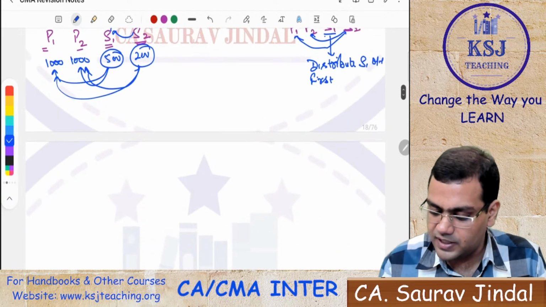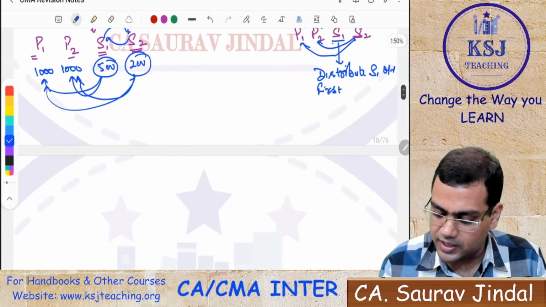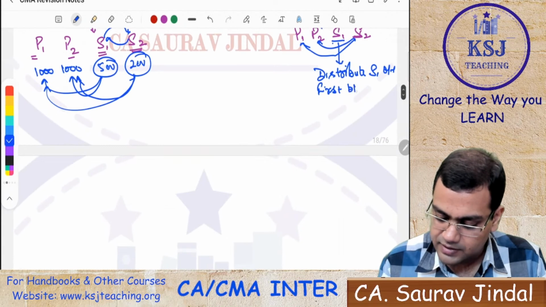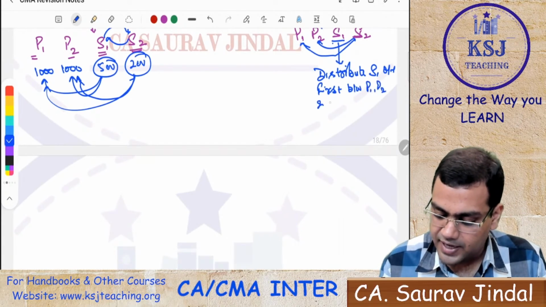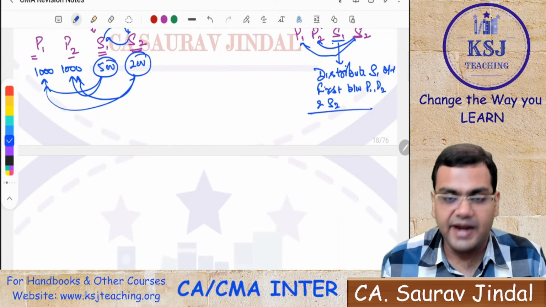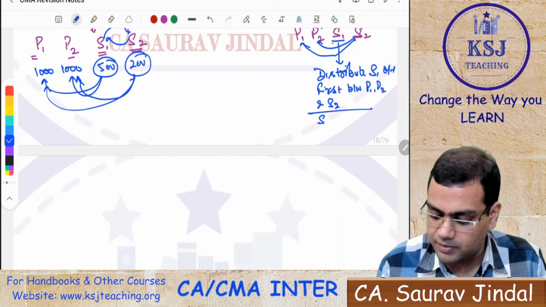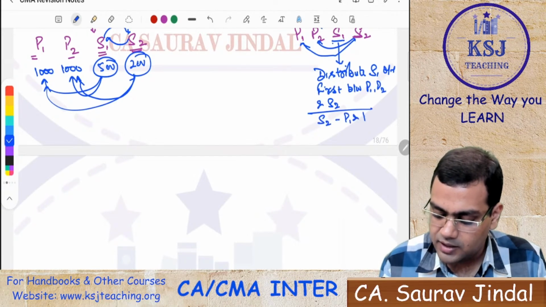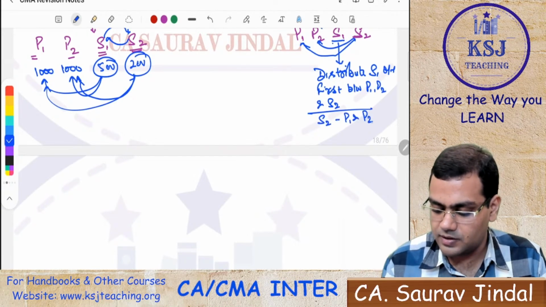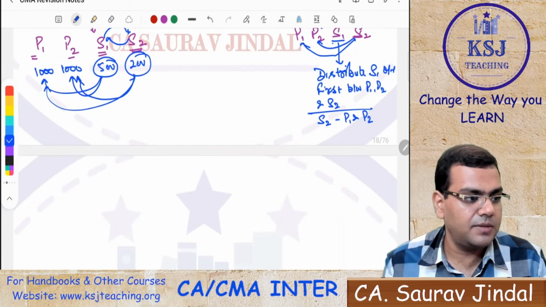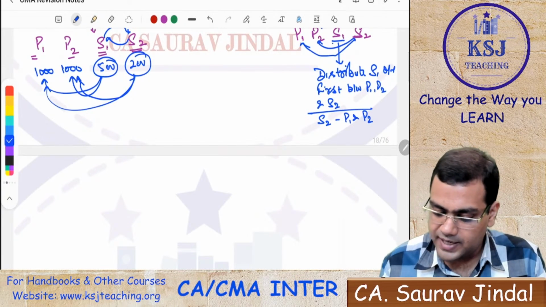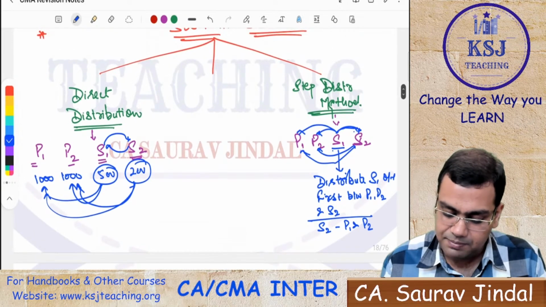First you will distribute the overheads of S1 between P1, P2 and S2. And then after that, the total overheads of S2 will be distributed between P1 and P2, right? So this is my step distribution method.